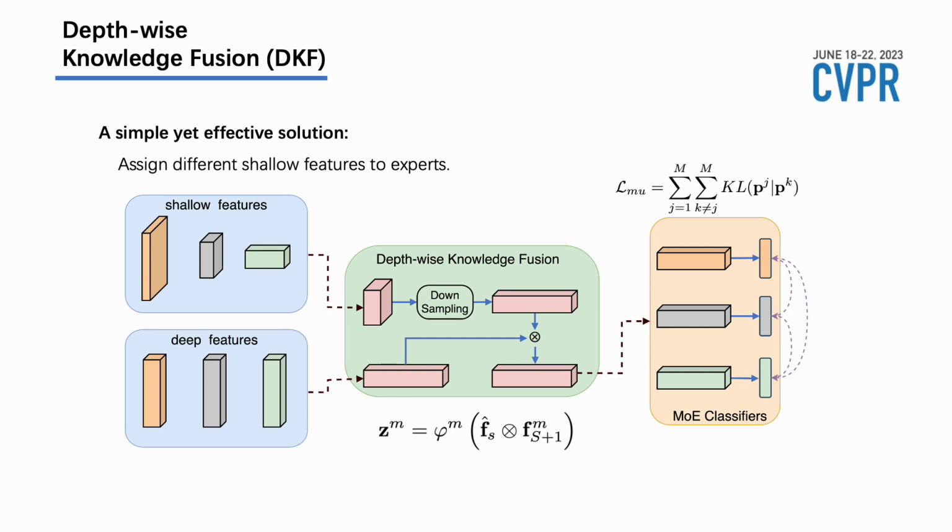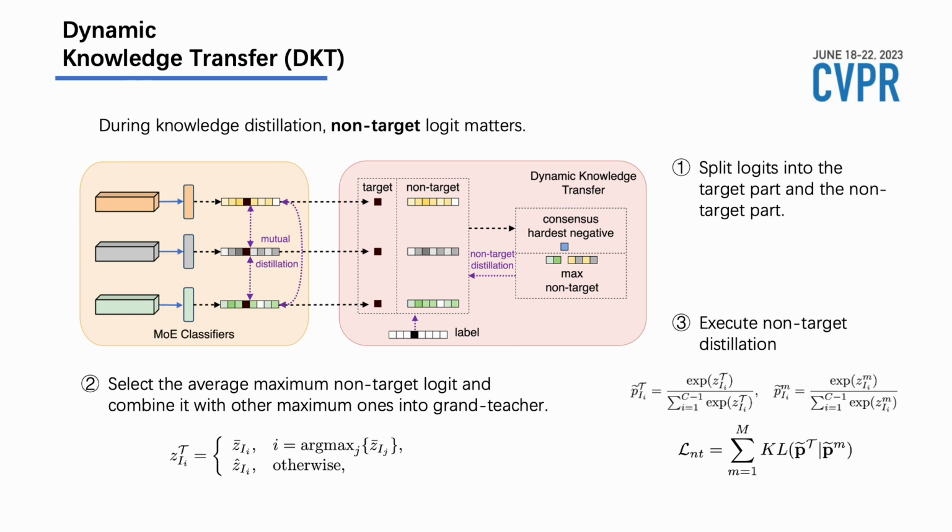After fusing features, we utilize knowledge distillation between any two experts to enable them to transfer different information. Once we have mutual distillation, the side effect caused by long-tailed distribution and distillation cannot be ignored. The second largest logit is usually called the hardest negative, which is crucial in long-tailed learning, as it can be hard for the model to distinguish from the actual class. To cope with this, we propose our second component named dynamic knowledge transfer.